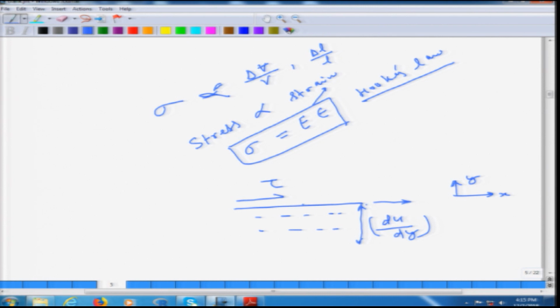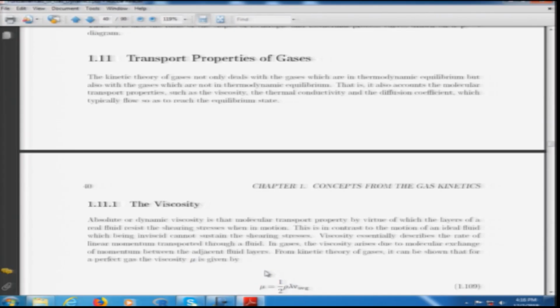Because of this, and due to the presence of the velocity gradient, shear stresses are generated between the layers. Moreover, gases, which have molecules very distant apart and free to move from one layer to another, also possess a shear stress called the shear stress due to molecular diffusion.